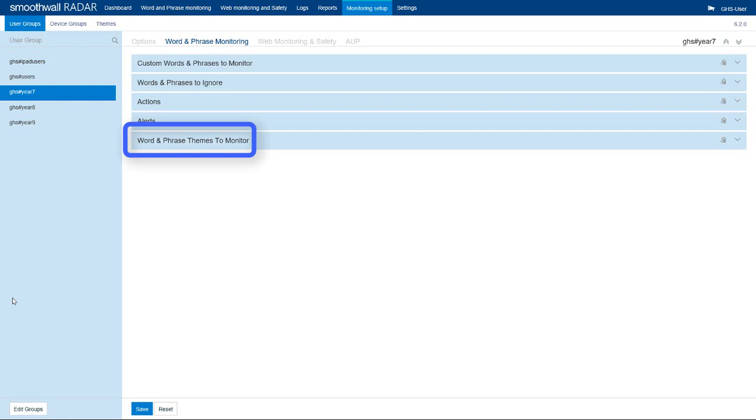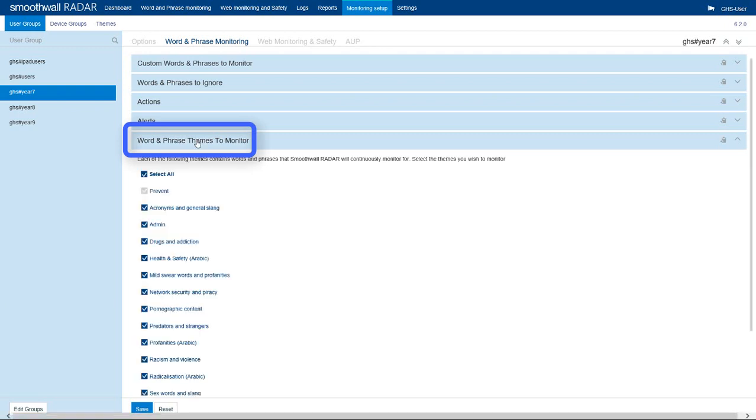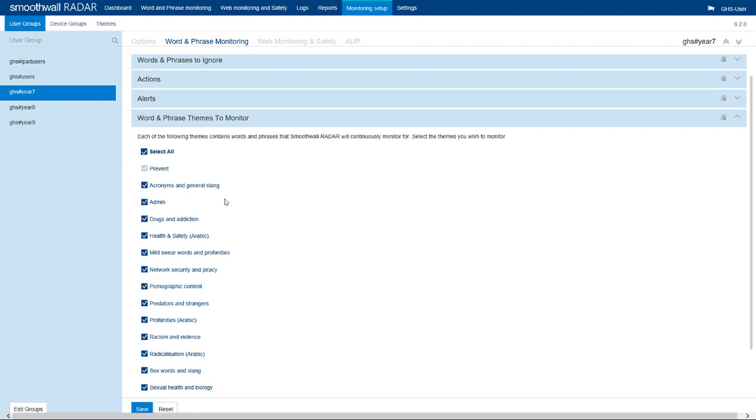Word and phrase themes to monitor can be used to switch off entire themes from capture, perhaps to suit the age range or type of users that are in the group. For example, the mild swear words theme may be switched off for more adult group members. Use Save to commit any changes made.